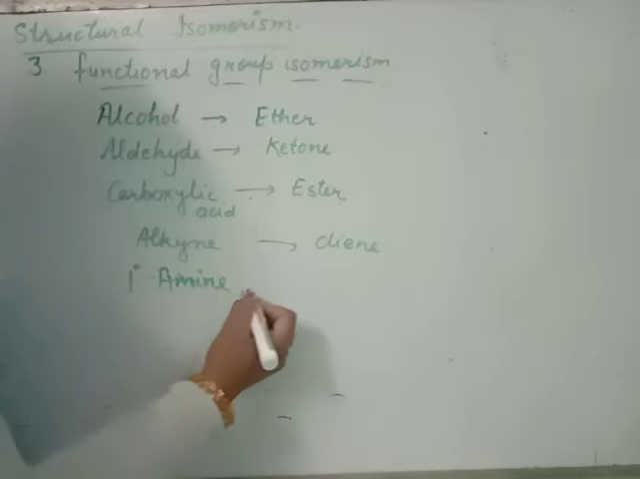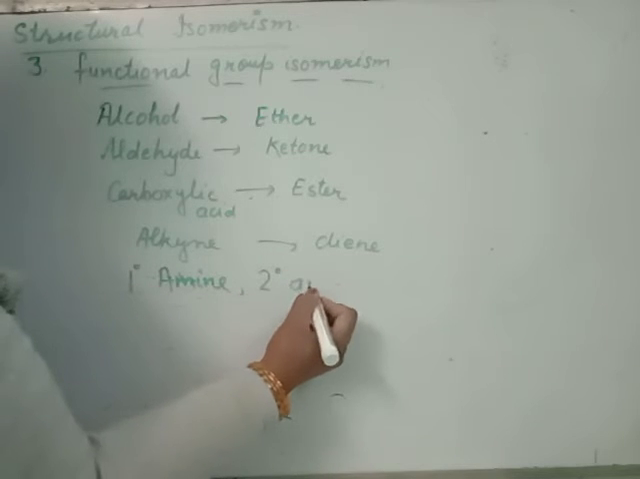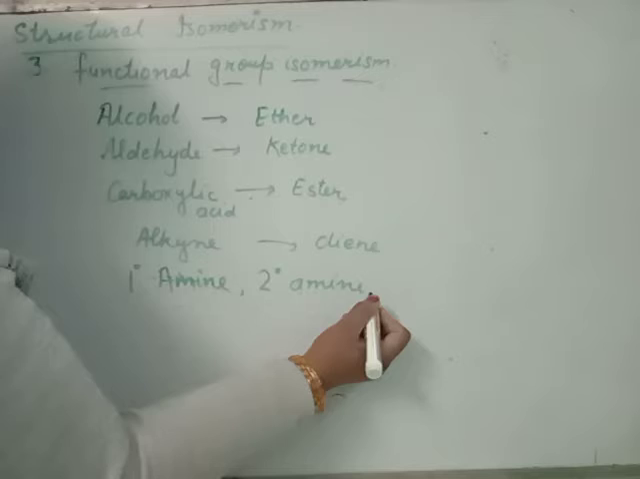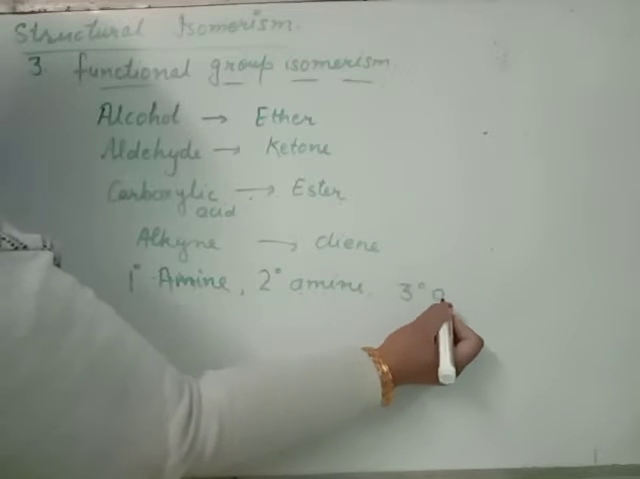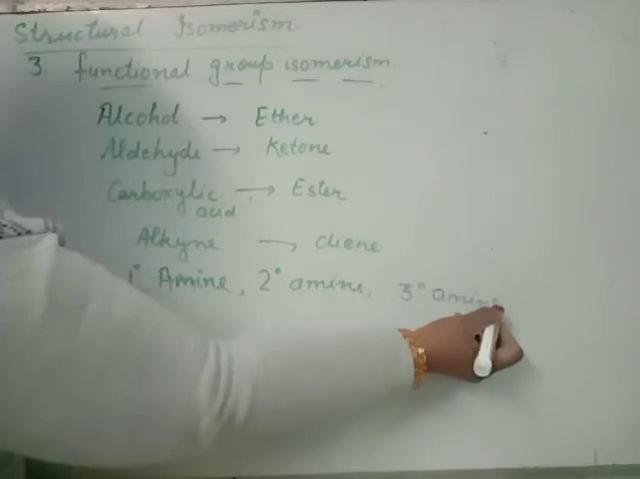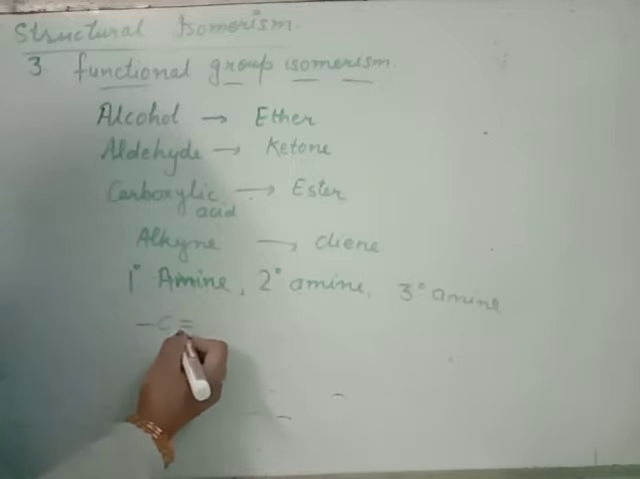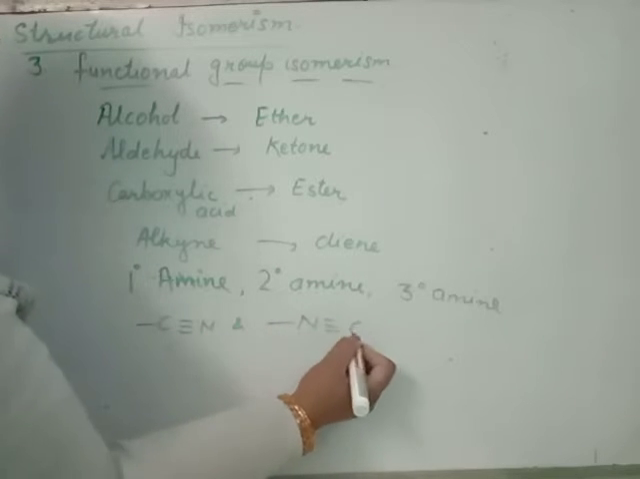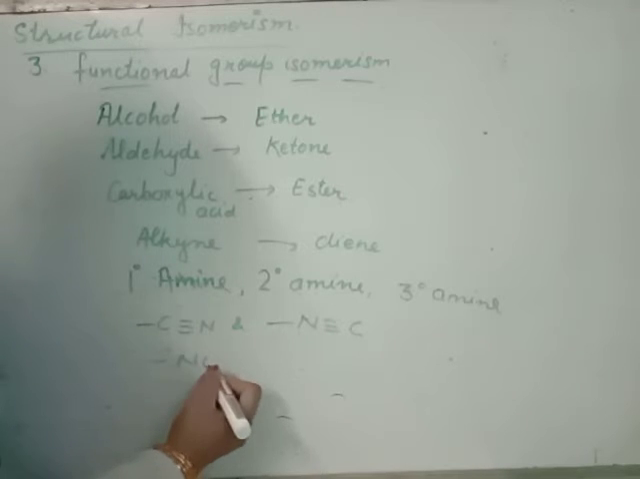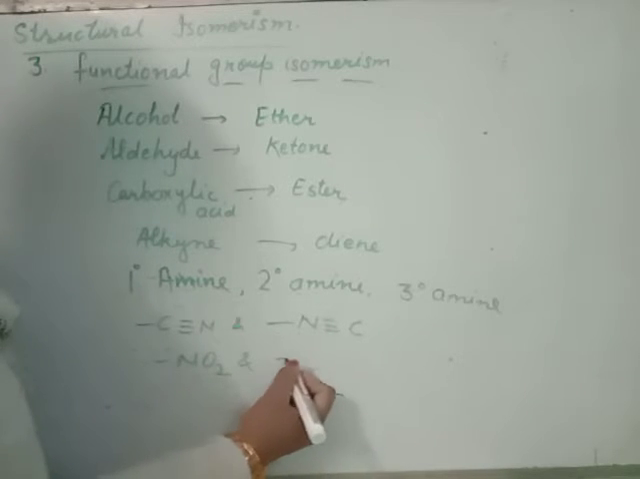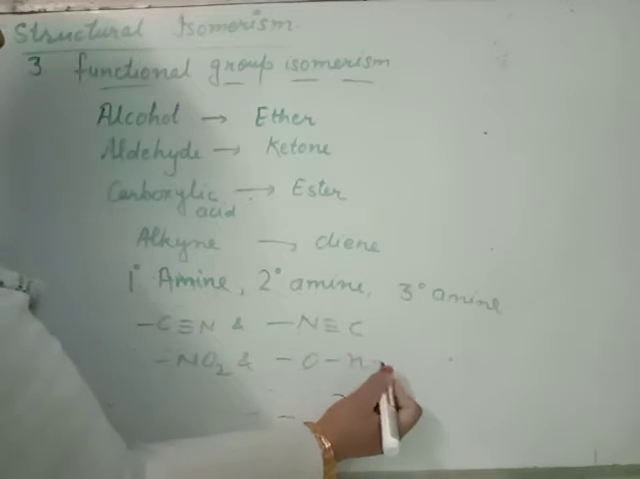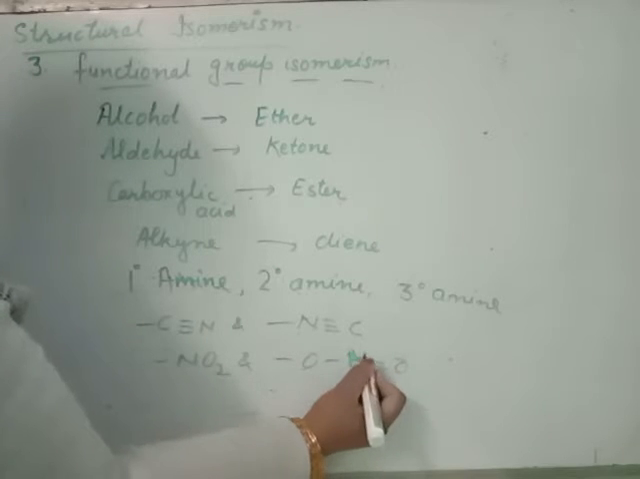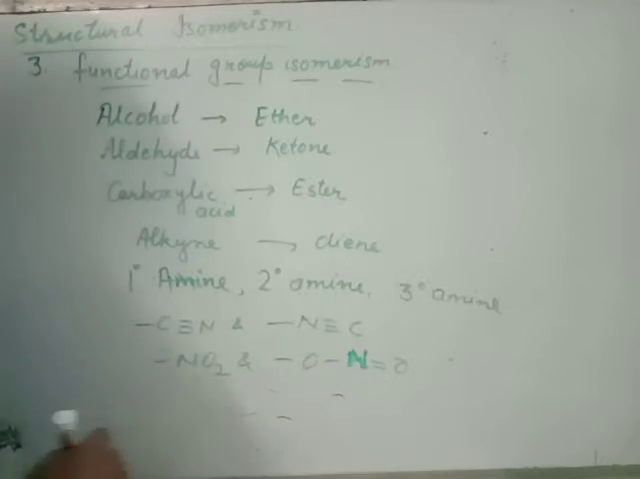Beta, amine: primary amine, secondary amine, tertiary amine. Cyanide is paired with isocyanide. Nitro is paired with nitrite. These are the functional groups.